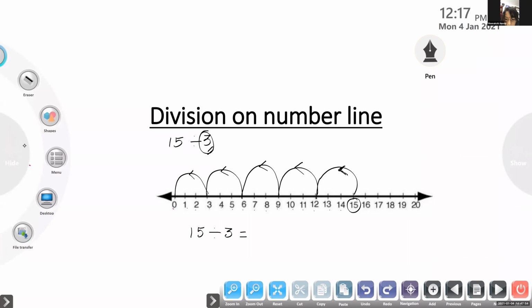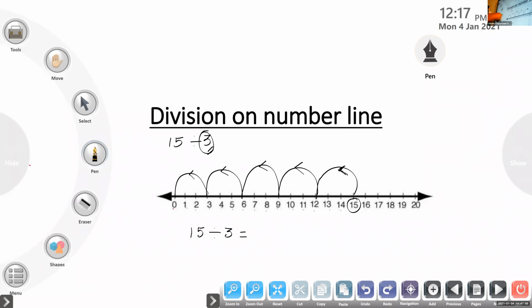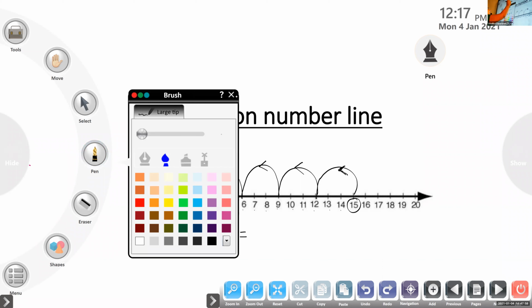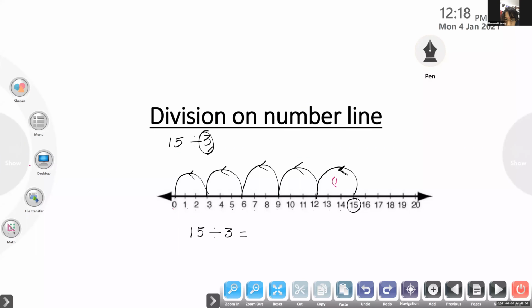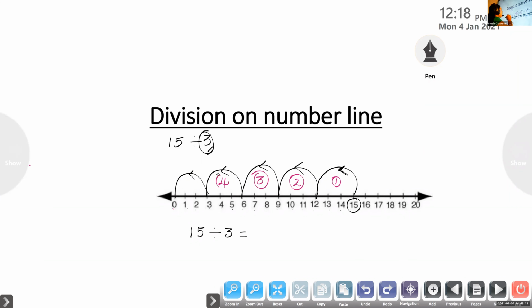5. What is this 5? The number of jumps we have done. Here 1 jump, 2 jumps, 3, 4, 5. 5 jumps we have done. So 15 divided by 3 equals 5. Is it clear? Yes. Okay, very good.